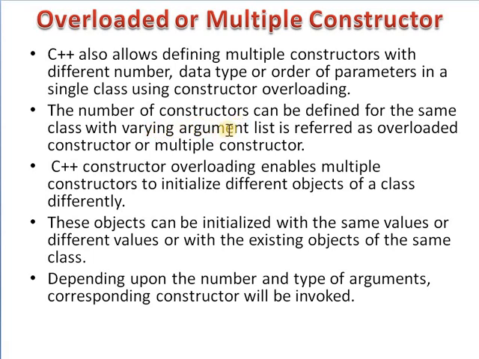There are a number of constructors present within the same class. There may be 2 or 3 constructors of the same name, but those constructors have different parameters.